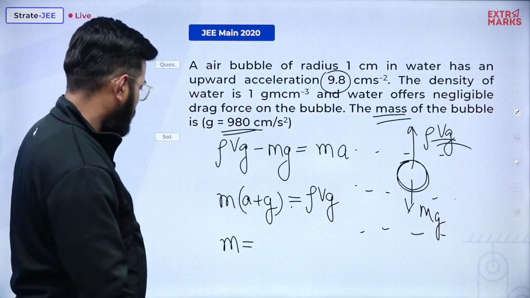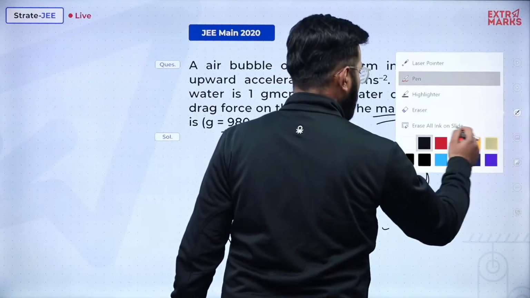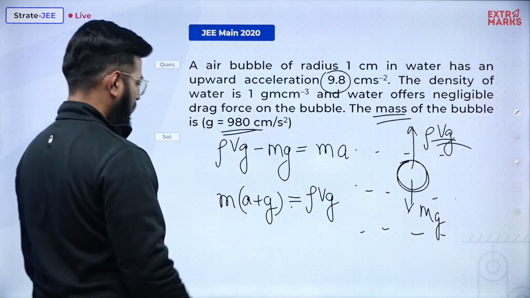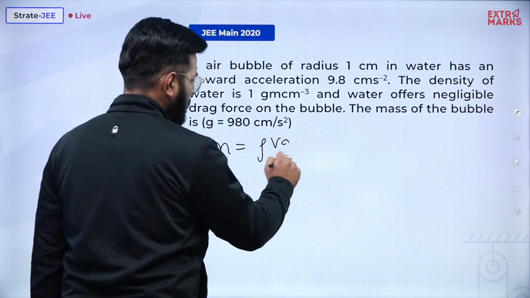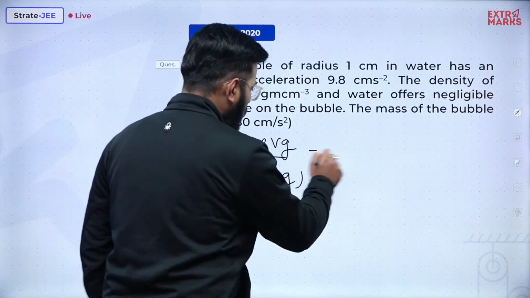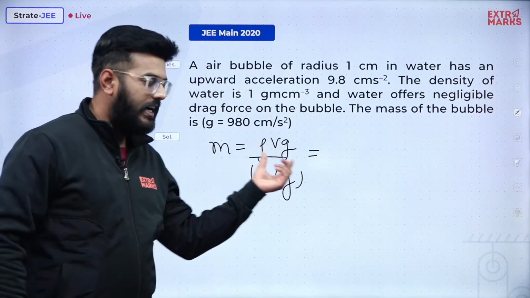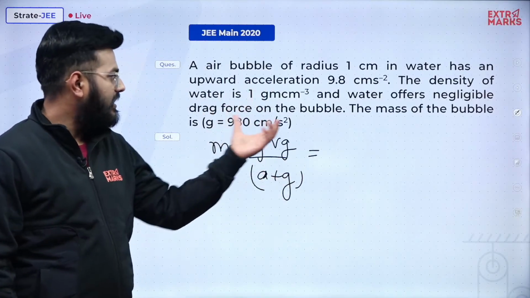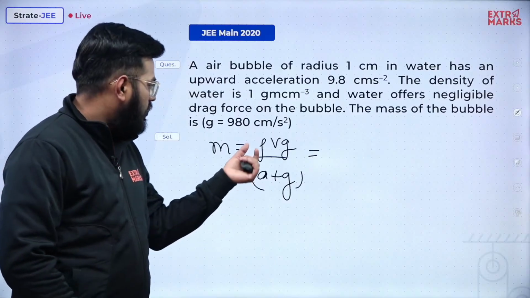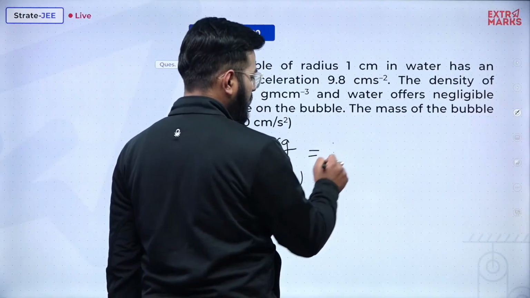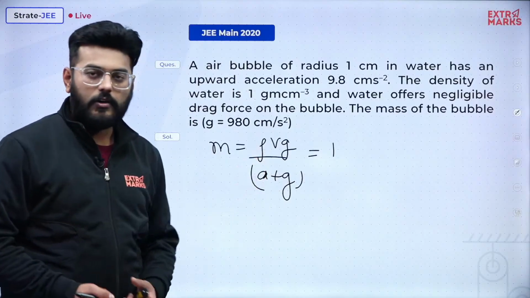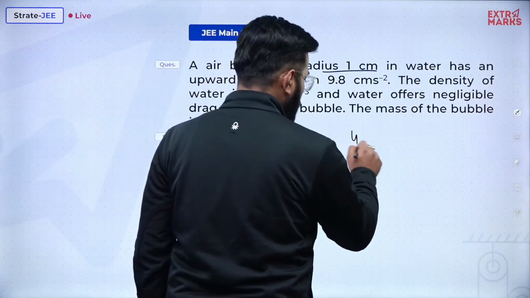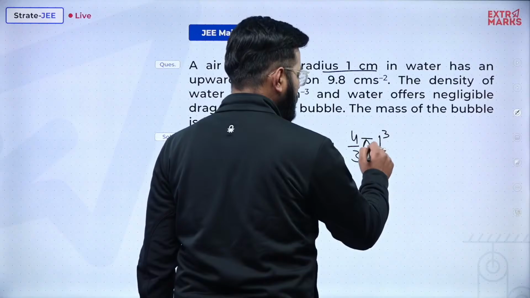So what will be the next value? So m is turning out to be rho Vg upon a plus g. Okay sir, perfect. Now what is the value of rho? So obviously entire entities we need to consider in terms of gram and centimeter cube only. So CGS unit we will be using because entire things have been given in CGS only. So what is the value of rho in terms of gram per centimeter cube? It's 1 gram per centimeter cube. The value of volume, so what is volume? We have been given the value of radius, so it will obviously be 4 by 3 pi r cube, that is 1 centimeter whole cube.